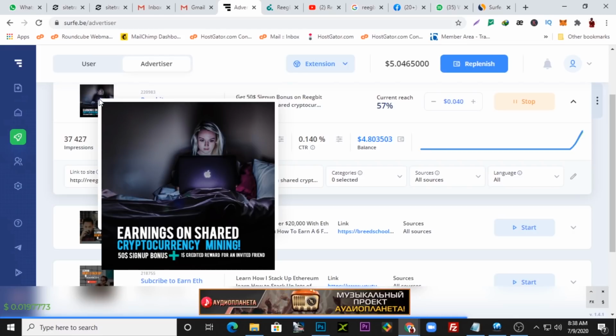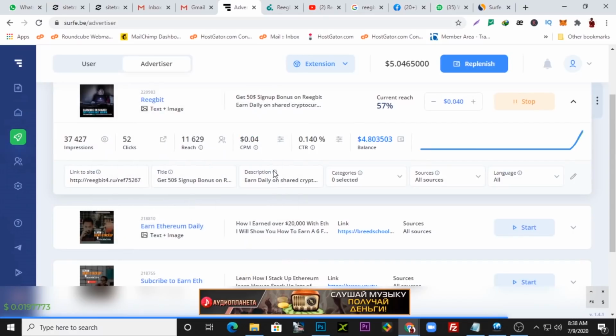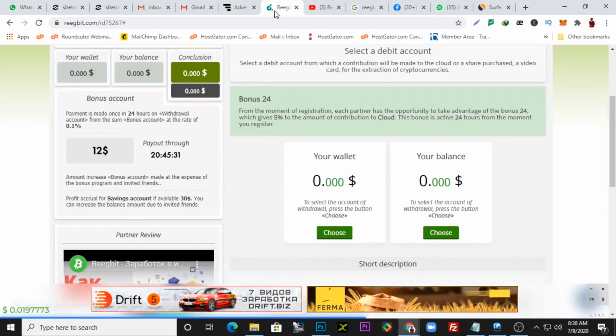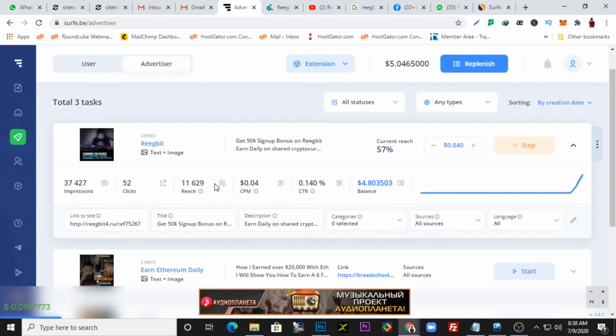So I'm running this advert now on Solve.be. This advert currently, you can see, is already generating some results. I've gotten 52 clicks, but I think only about 10 people have registered with this platform for me. So this advert is going to keep running and generating sign-ups for me.